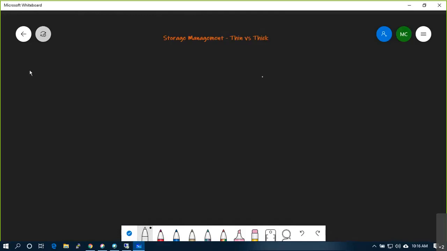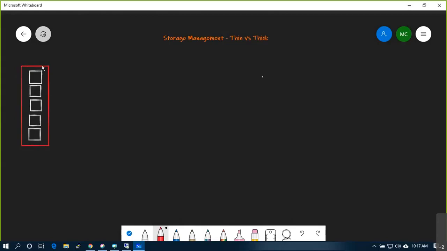Now tell me, I have five different hard drives of 1 TB each. The physical capacity of each drive is 1 TB.